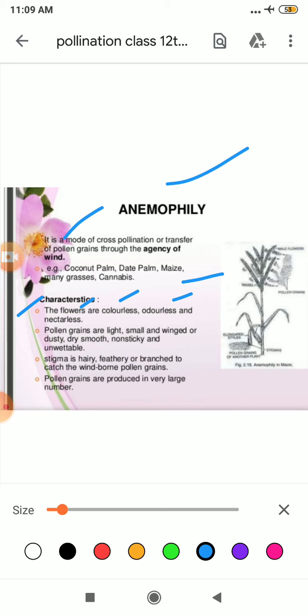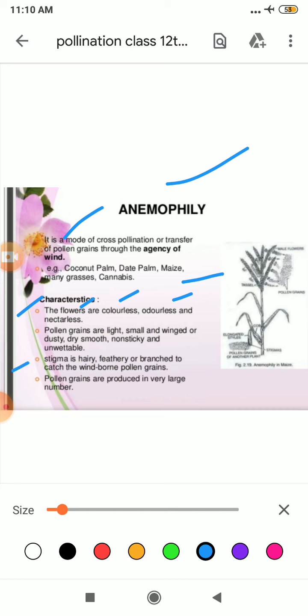Clear? Second, students, most important thing: in case of anemophily, pollen grain must be light, small and winged, so that it can easily be blown away, or it must be dusty, dry, smooth, non-sticky and unwettable. If something is wet, it is difficult to take it from one position to another with the help of wind. Next is the stigma.